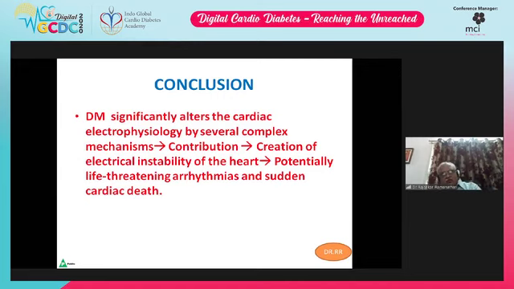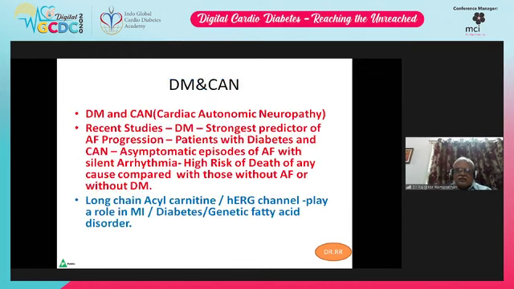There is always an association with RBBB, and in fact LBBB is not associated with that. There is always an association of cardiac autonomic neuropathy and of atrial fibrillation, and they are very much prone to coronary artery disease. So these are all the associations of diabetes and cardiac dysrhythmias.